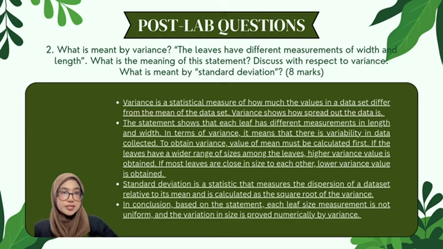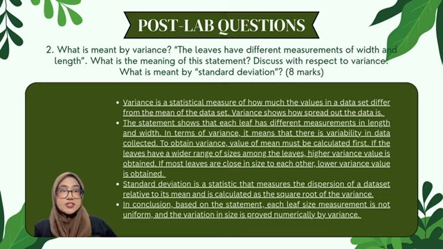So the statement shows that each leaf has different measurements in length and width. In terms of variance, it means that there is variability in the data collected. To obtain variance, the value of the mean must be calculated first. If the leaves have a wider range of sizes, a high variance value is obtained. If most leaves are close in size to each other, a lower variance value is obtained.